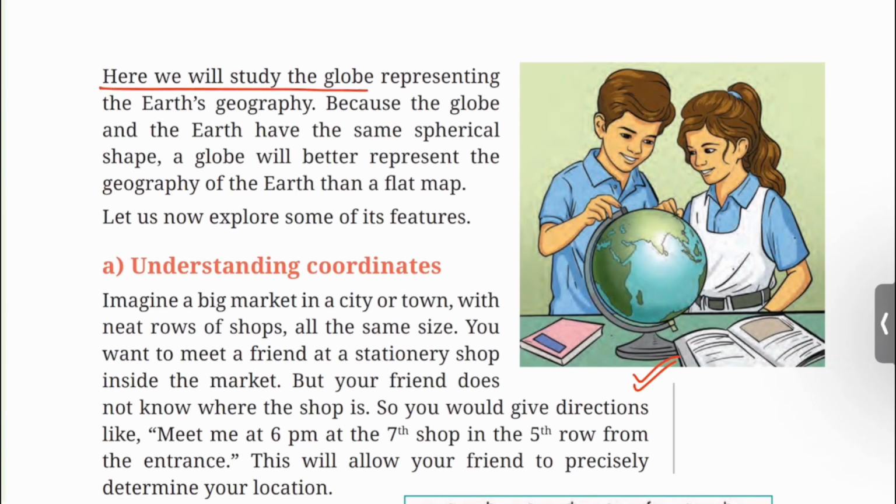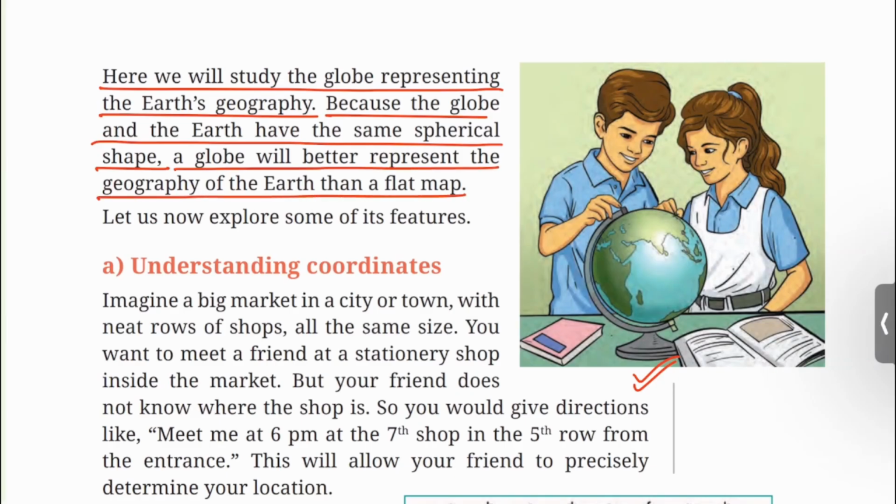Here we will study the globe representing the Earth's geography. Because the globe and the Earth have the same spherical shape, a globe will better represent the geography of the Earth than a flat map. Let us now explore some of its features.